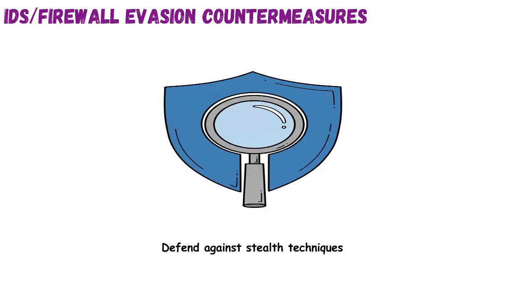Segmenting networks and inspecting outbound traffic also adds layers of visibility. The goal is to catch subtle, evasive behaviors that traditional rules may miss. Effective defenses adapt to modern attack strategies. Understanding how evasion works is key to preventing it. Security is not just deployment, it's continuous tuning and awareness. Defensive tuning stops stealth at the door.